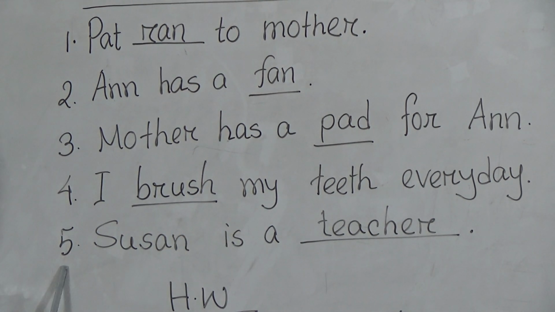Now the last one, number 5 is Susan is a dash. So what will be in the dash? It will be teacher. So Susan is a teacher. T-E-A-C-H-E-R, teacher. So number 5 is Susan is a teacher.